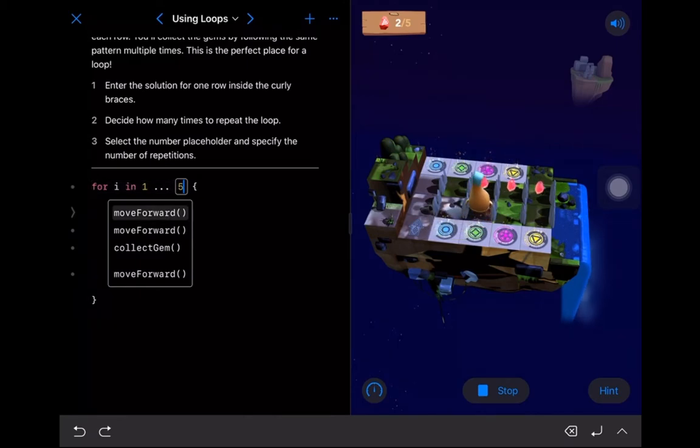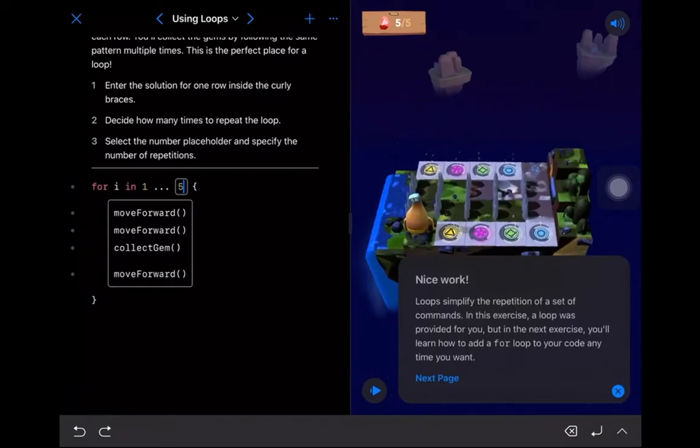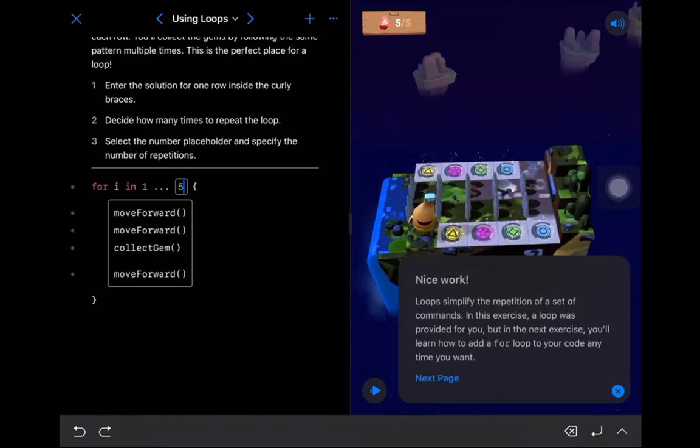Still inside the loop because we're going the third time through, doing our move forward, collect gem, and then move forward. All right, we've got a lot of repeating patterns here. Okay, oh, we're on that last row. Nice. Okay, great. So we used the loop to solve this puzzle without too much pain.